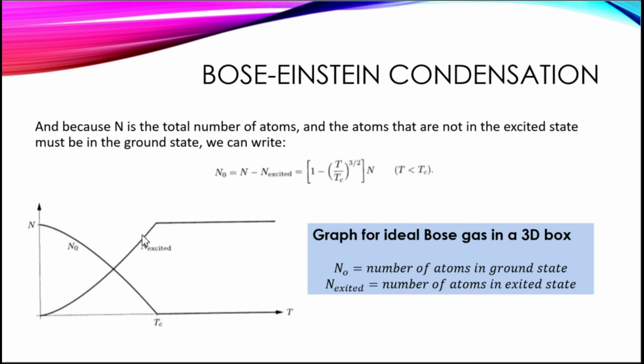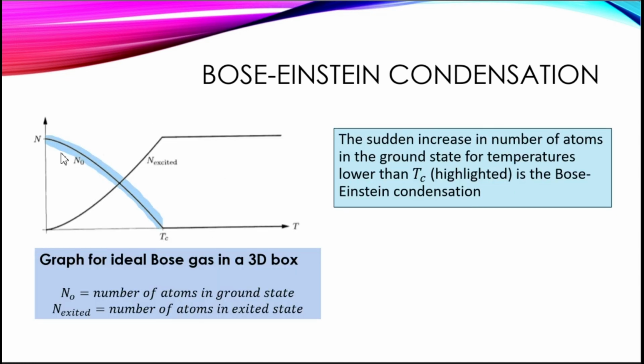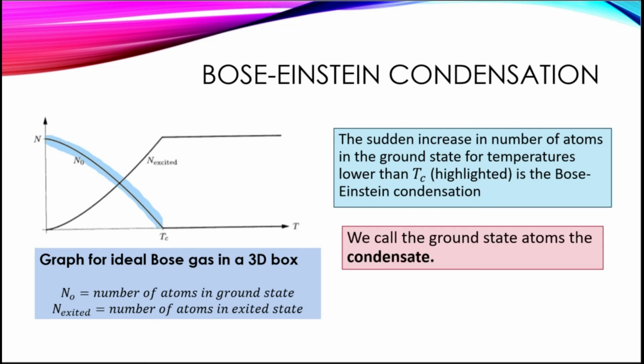Now if we graph the number of atoms in the ground state versus temperature, and the number of excited atoms versus temperature, we can see that there is a sudden increase as we go lower in temperature, as we go below the condensation temperature. There is an increase in the atoms in the ground state. So that is the Bose-Einstein condensation. And we call those atoms that appear here the condensate.